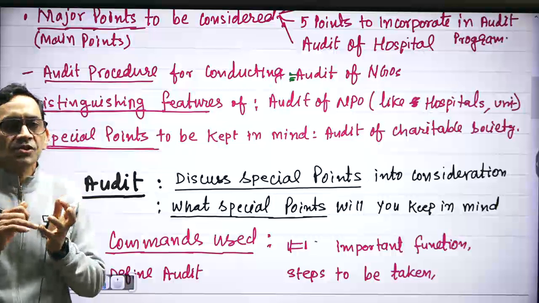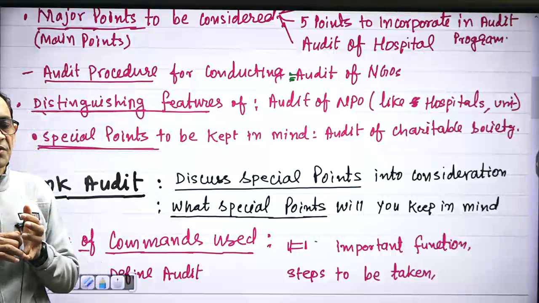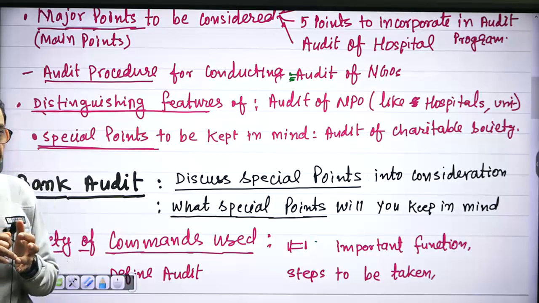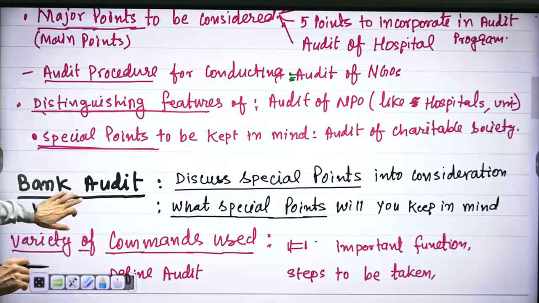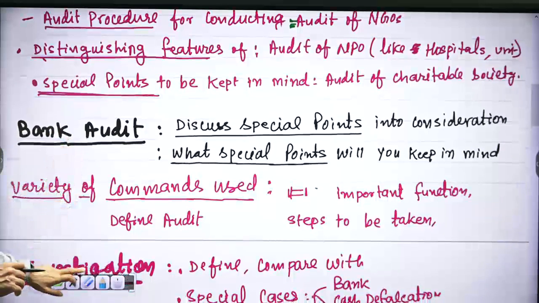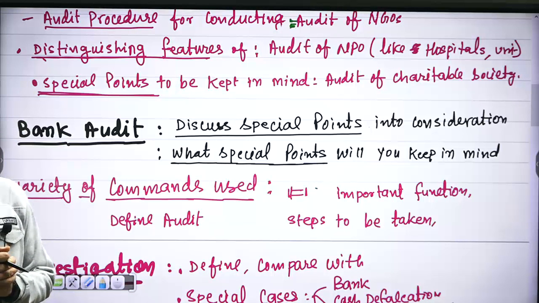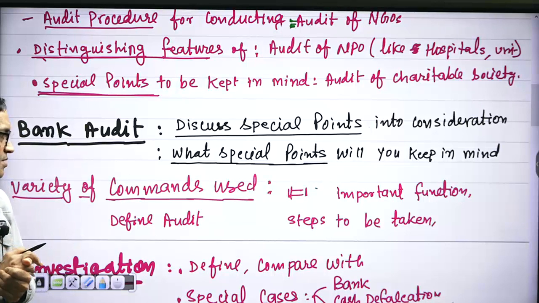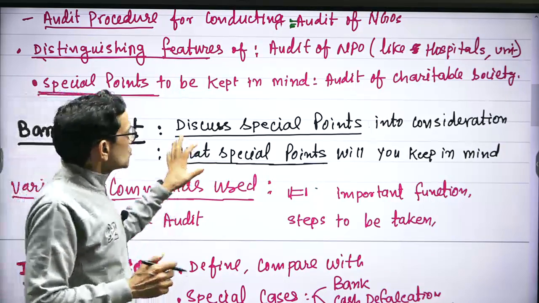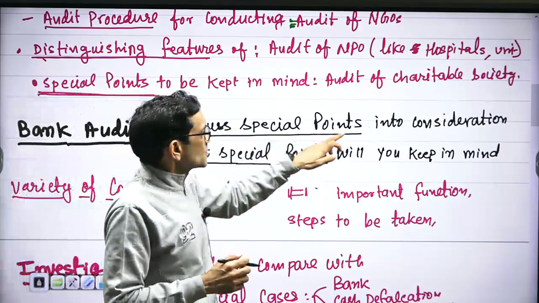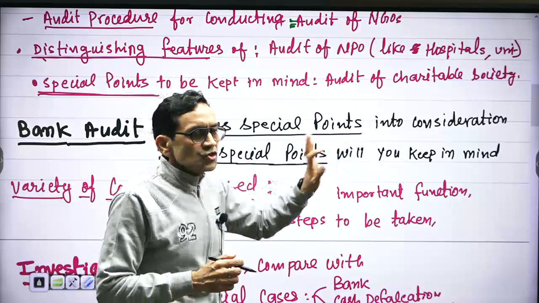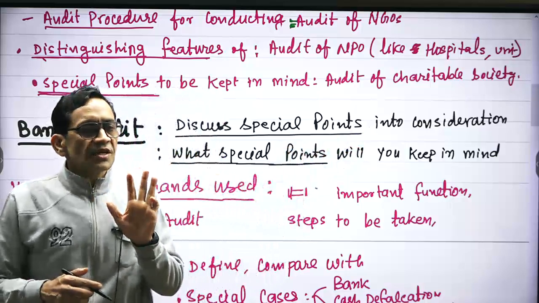Topmost importance is, if you see past year questions, divisible profit and dividends, thereafter comes NPOs, and thereafter comes bank audit. In bank audit, the command varies. 2, 3, 4 types of commands are there. 2 times the question has been asked, discuss special points into consideration. So special points into consideration that are applicable to banks.